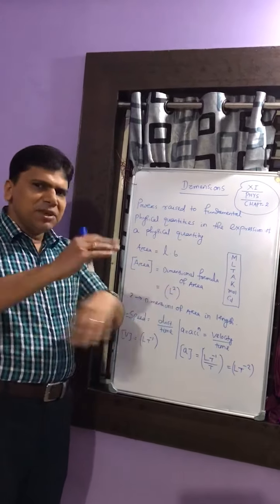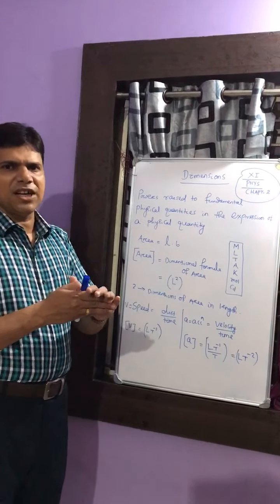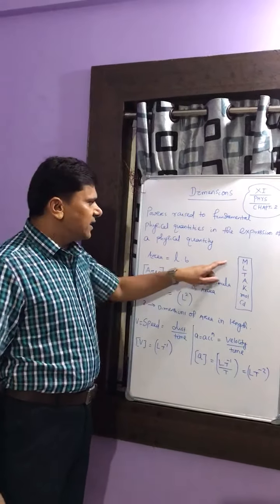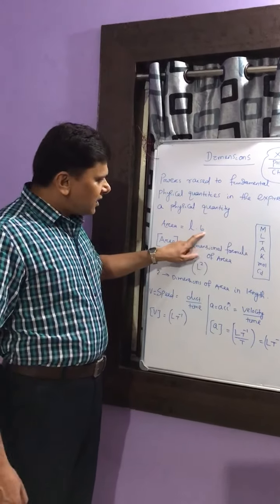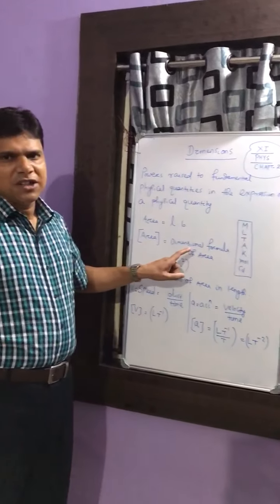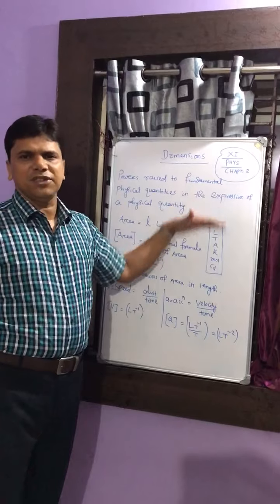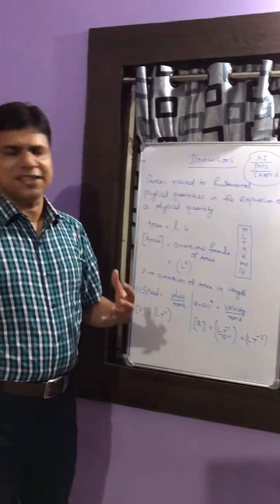Similar physical quantities have the same dimension. For example, length is given by L, and breadth is also given by L, so we get L2. We know that there are 7 fundamental physical quantities in the SI system of units.